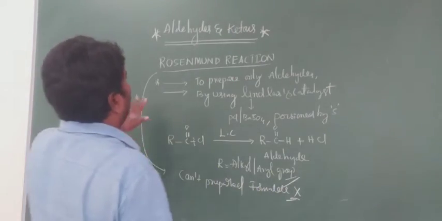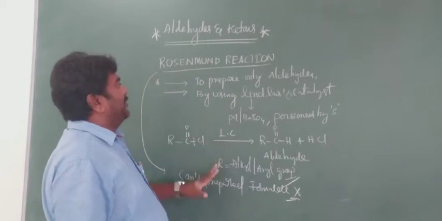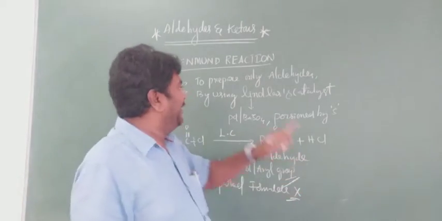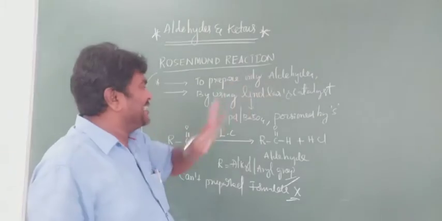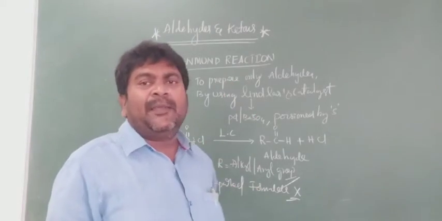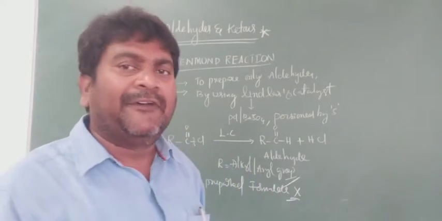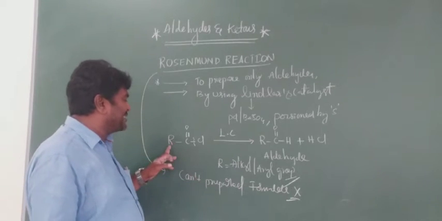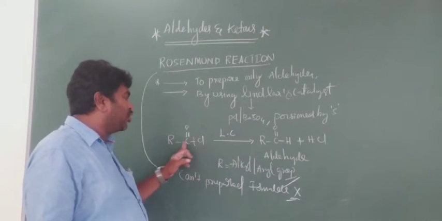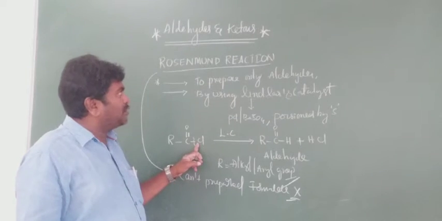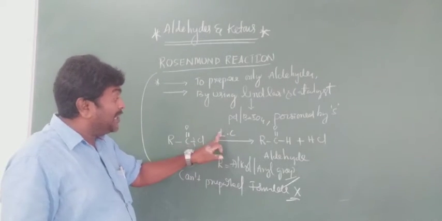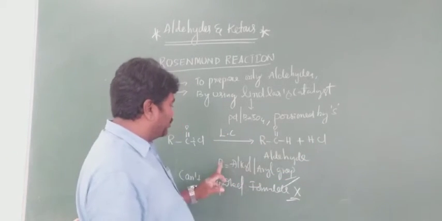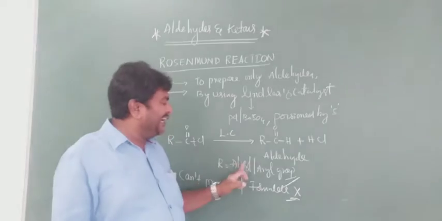Once again, see all of you, Rosenmund's reaction. It is to prepare only aldehydes, that is aromatic and aliphatic. Next, by using Lindlar's catalyst. Lindlar's catalyst means palladium barium sulfate poisoned by sulfur. Next, this is the general equation. This is an acyl halide or acyl chloride. Acyl chloride undergoes partial reduction with the help of Lindlar's catalyst, and we get the aldehyde and HCl. R is equal to alkyl or aryl group.